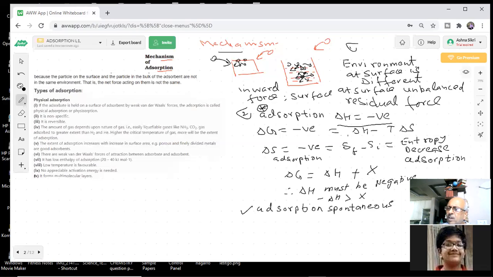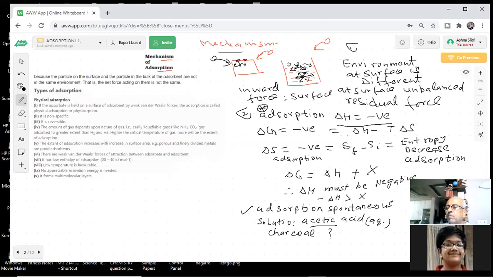And if you have a solution, what happens? In a solution, you have some molecules of the solute. Suppose I have a solution of acetic acid, aqueous. What does it mean? Acetic acid is present in water. Now you add charcoal. What will happen?